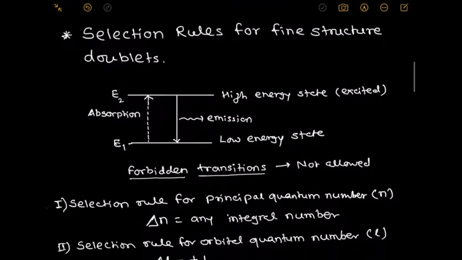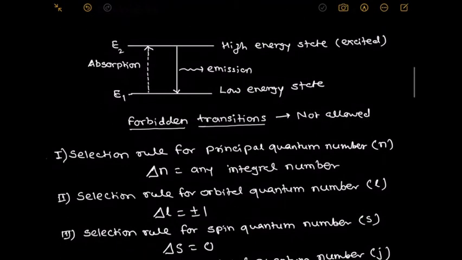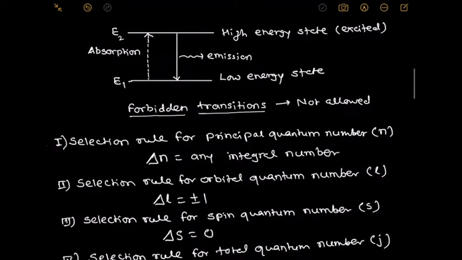Hence, the first selection rule is for the principal quantum number, that is delta n can take any integral number. That means there is no restriction on the change in principal quantum number during the transition from one energy state to another. It can take any integral number.